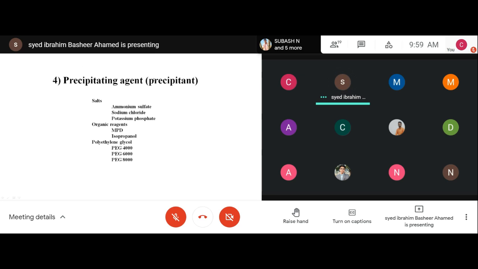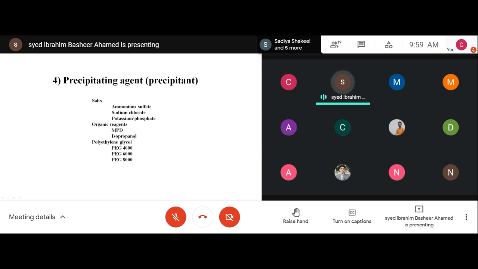And then the precipitating agent. There are several salts available. Here I have listed a very limited number, which are the most commonly used. Apart from these, several salt reagents are available: ammonium sulfate, sodium chloride, potassium phosphate. The solubility will vary depending upon the salt.